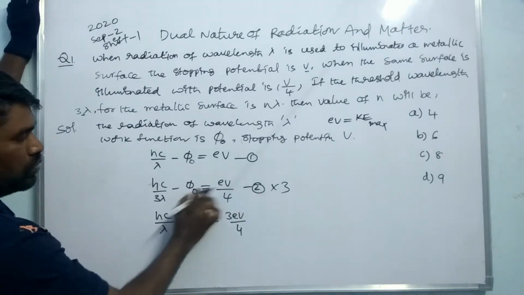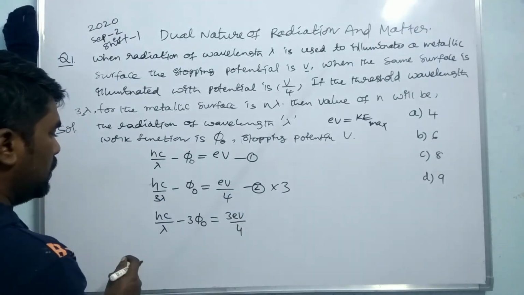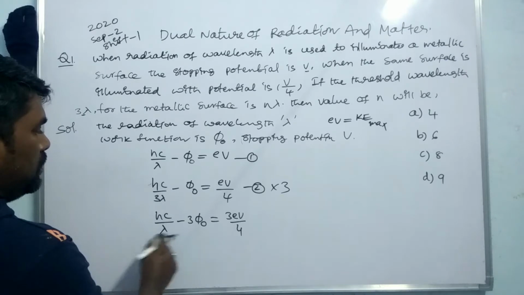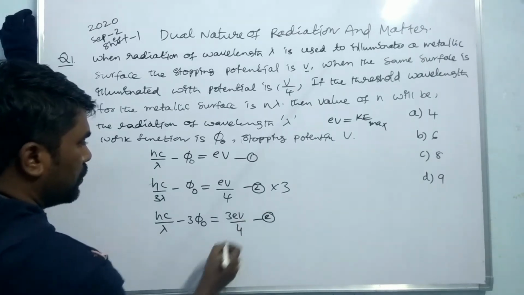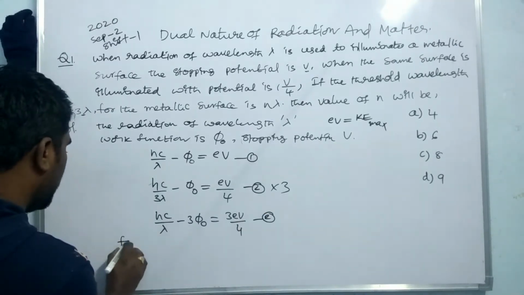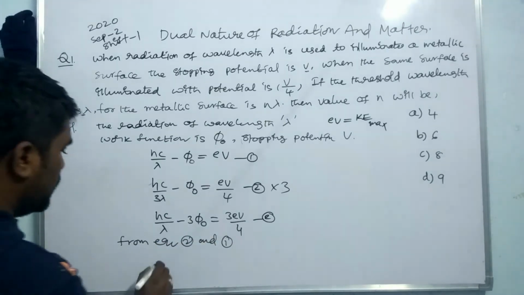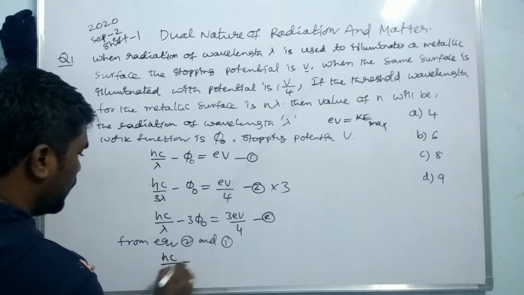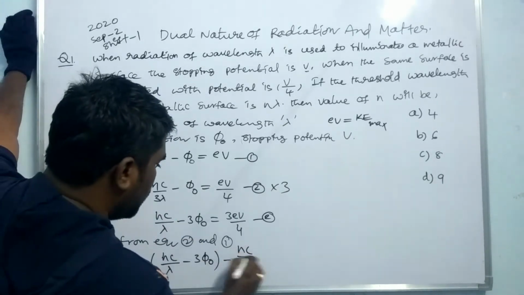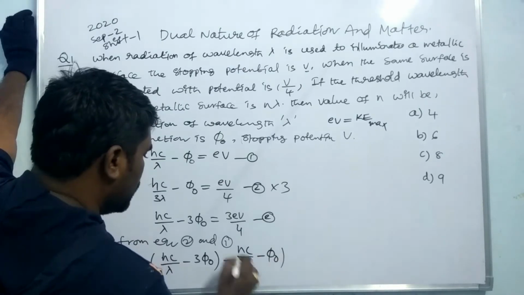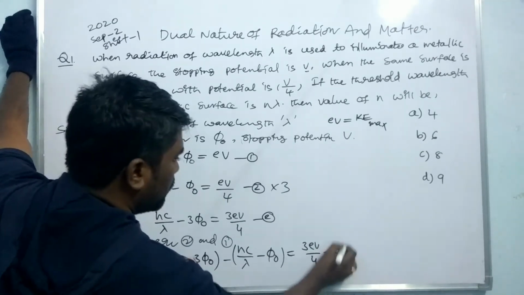Now from equations 2 and 1, subtracting, hc by lambda minus 3 phi naught minus hc by lambda minus phi naught is equal to 3 eV by 4 minus eV.